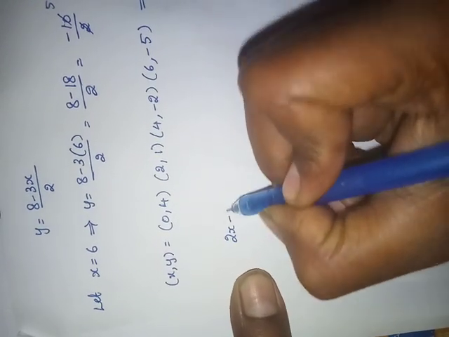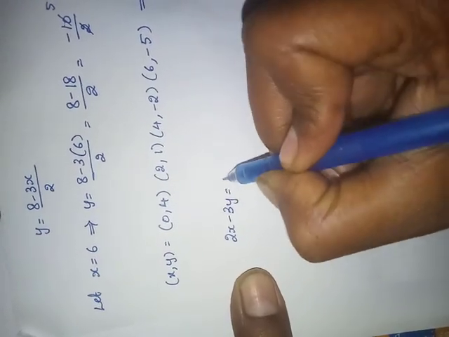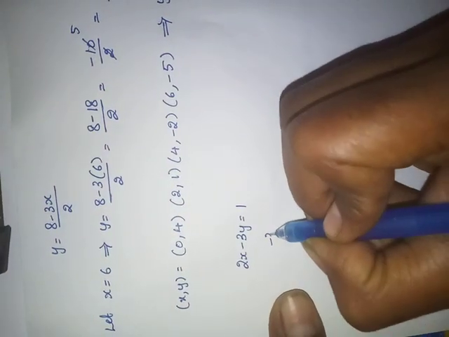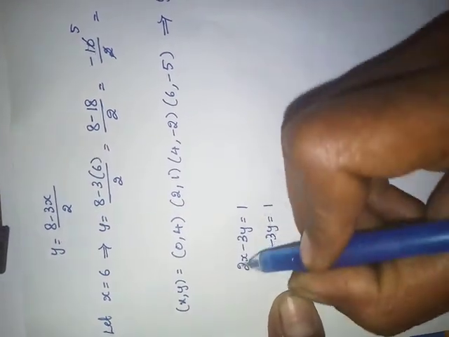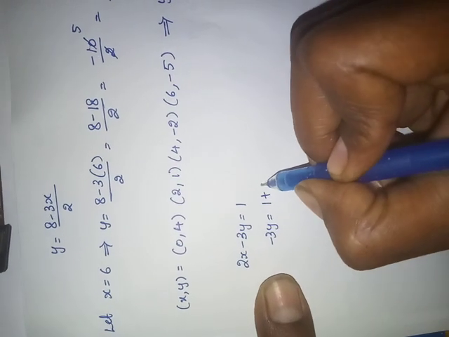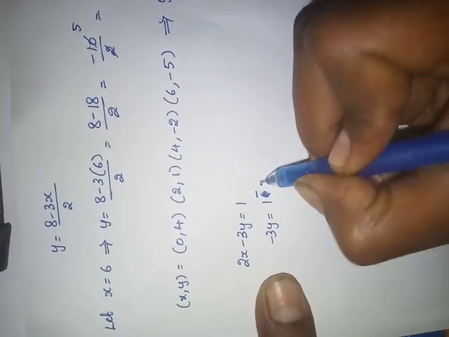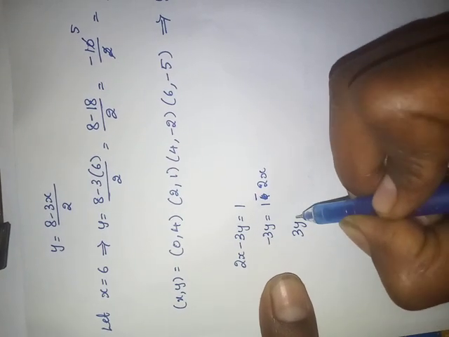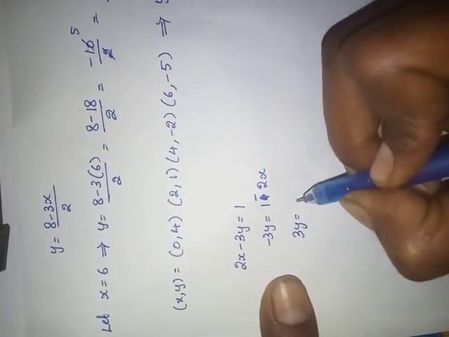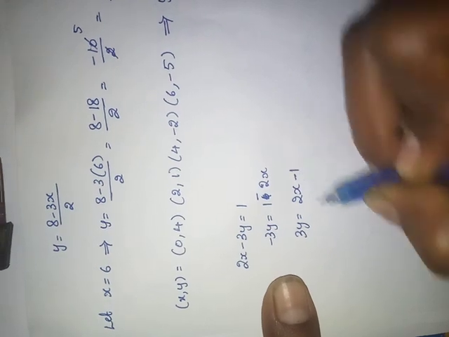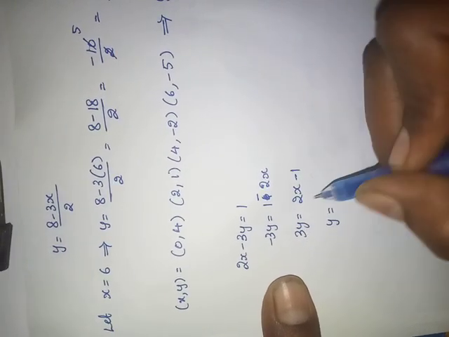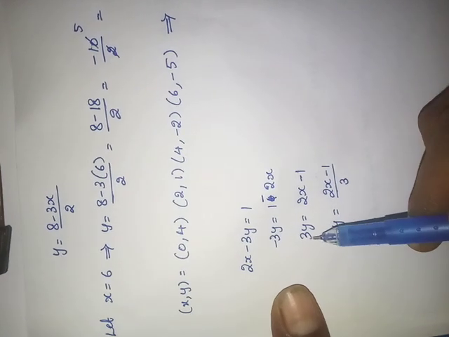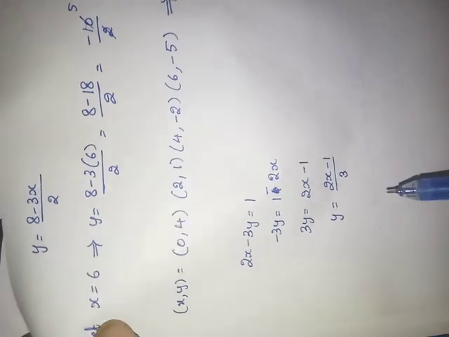2x minus 3y equals 1. Now solve this. Minus 3y equals 1 minus 2x if I send it to that side. Now send this minus to that side: plus becomes minus, minus becomes plus. So 3y equals 2x minus 1, and I want y. Send the 3 to that side: y equals (2x minus 1) by 3. It is multiplying, so if I send it to that side, it will divide.